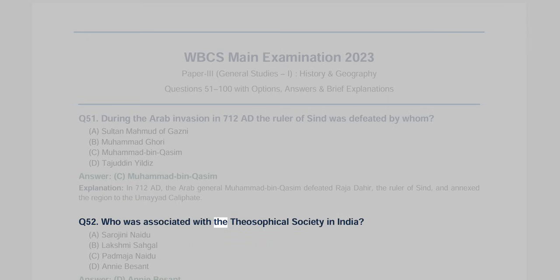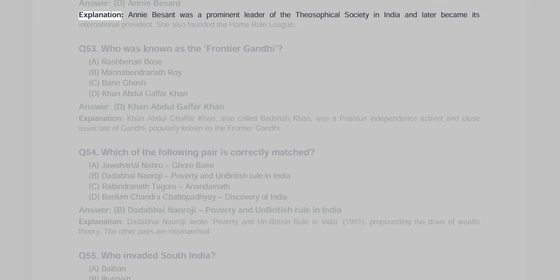Q52. Who was associated with the Theosophical Society in India? A. Sarojini Naidu. B. Lakshmi Sehgal. C. Padmaja Naidu. D. Annie Besant. Answer: D. Annie Besant. Explanation: Annie Besant was a prominent leader of the Theosophical Society in India and later became its international president. She also founded the Home Rule League.